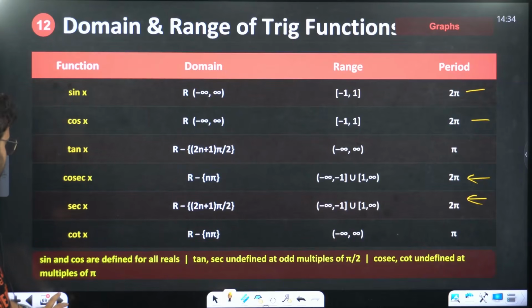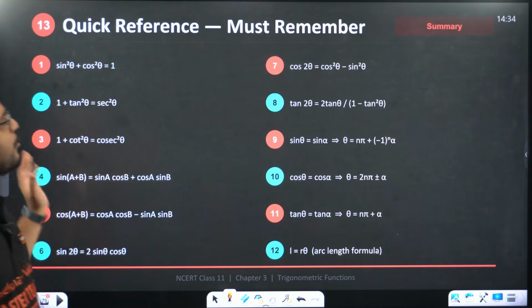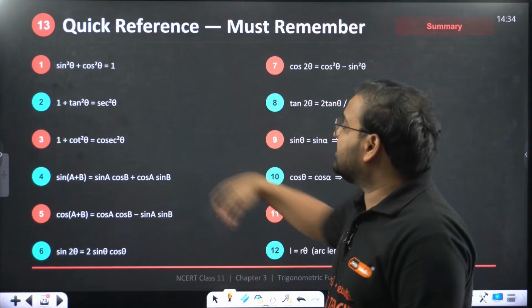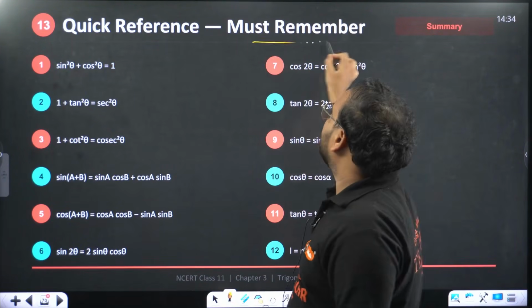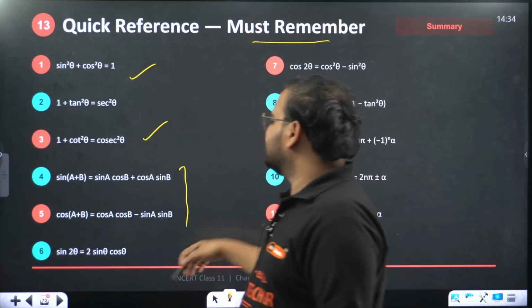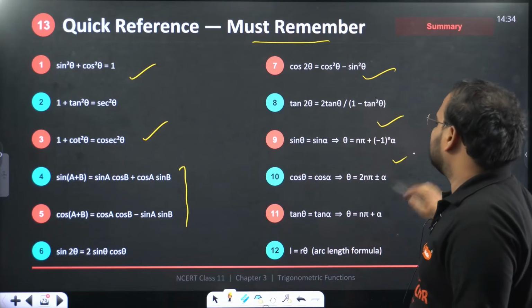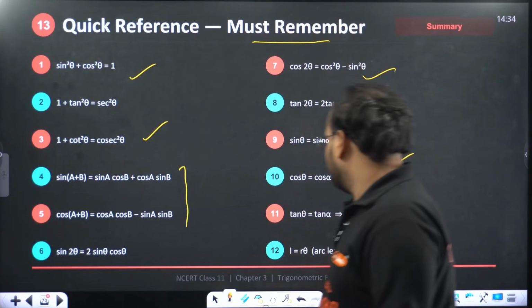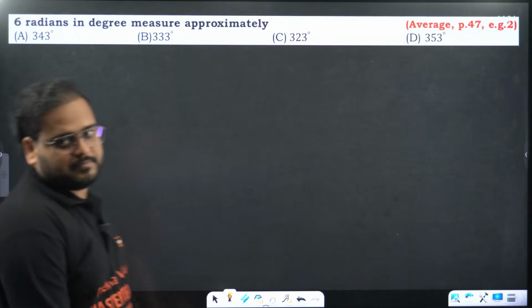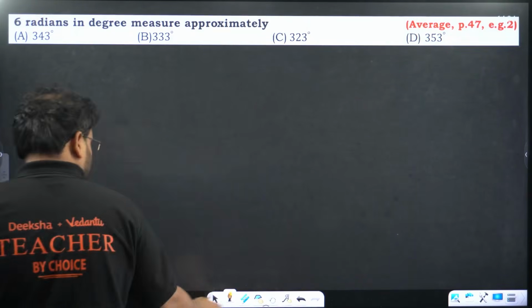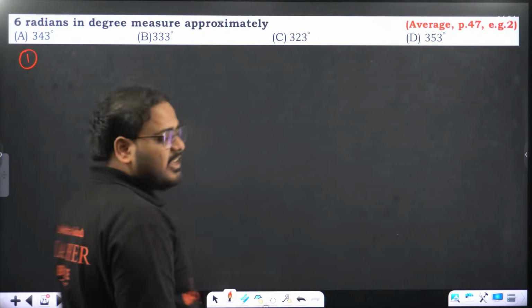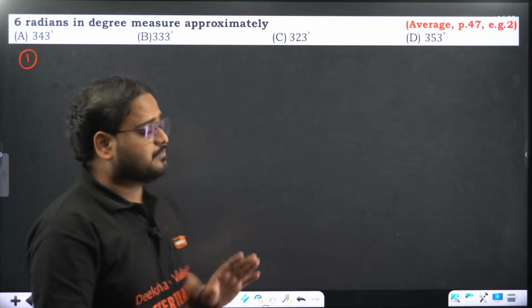Moving on. These are some very commonly used formulas. I've already given you all of these previously, but these are must remember. They are used more often than you think. At least all of this should be known. All of this has been taken from your NCERT textbook. Let's start solving the questions now. All the formulas I have given you, please make use of them. I'm very sure that you'll be well prepared.